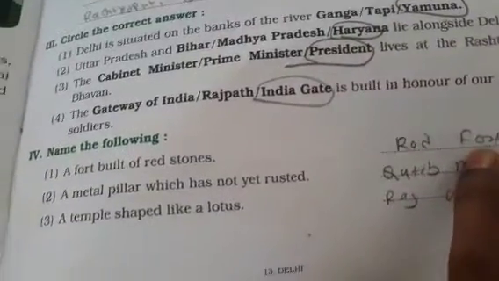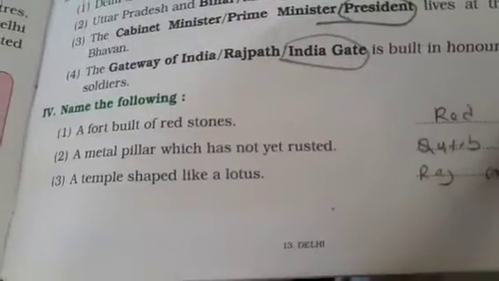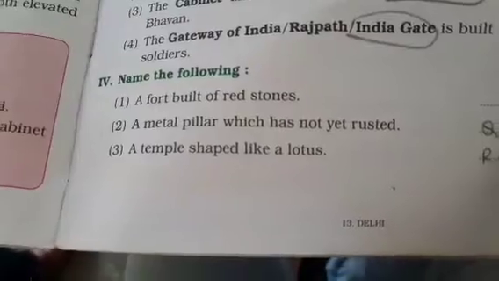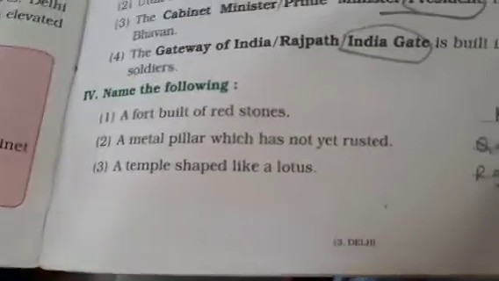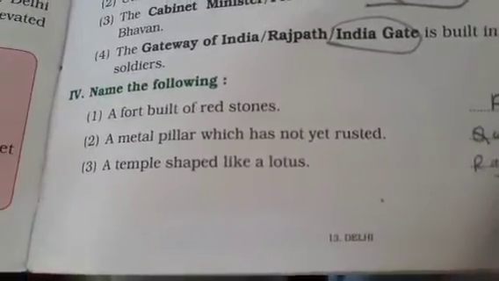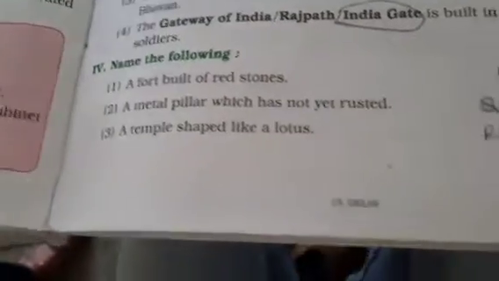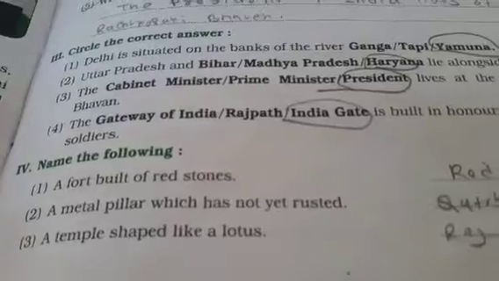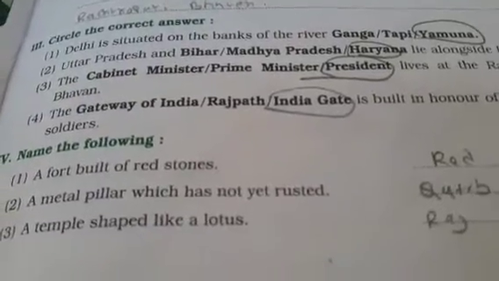What is the name of that fort? Red Fort, Lal Qila. On the Red Fort, the Indian Prime Minister hoists the Indian tricolor flag on Independence Day. Next one: a metal pillar which has not yet rusted.